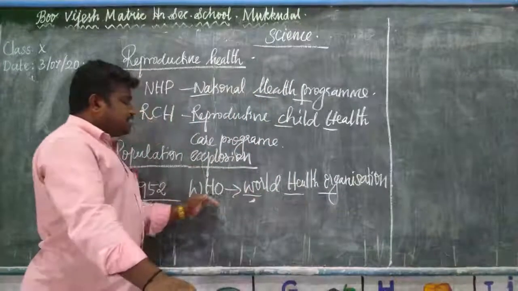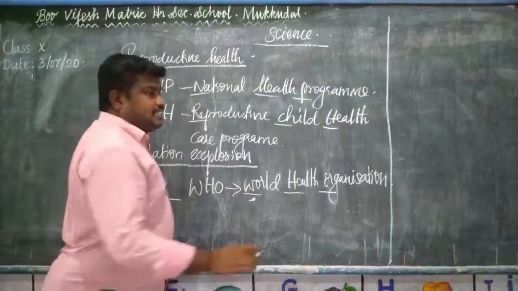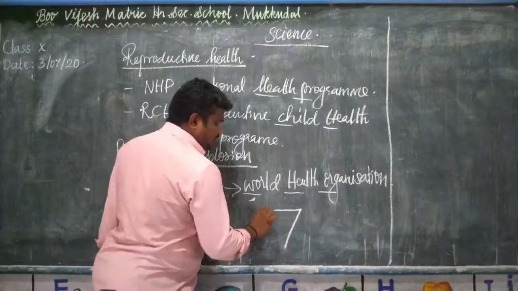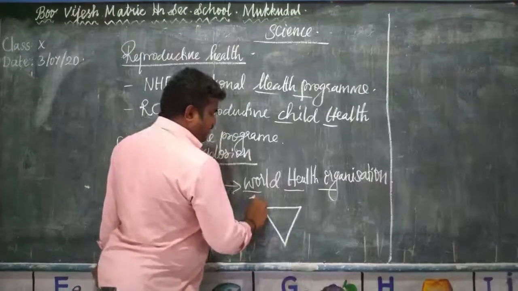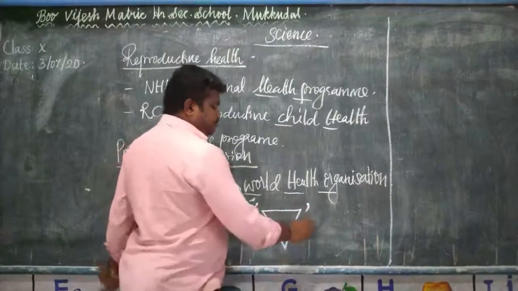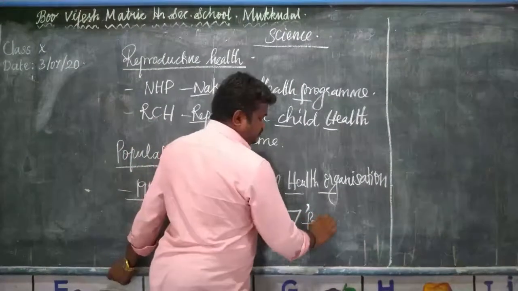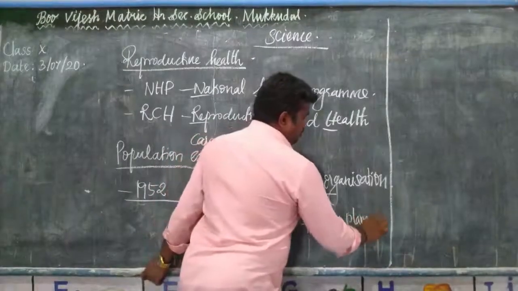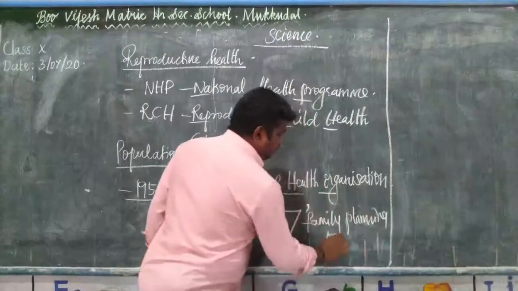So the WHO represented it with a simple inverted triangle. This is the symbol of the family planning program.